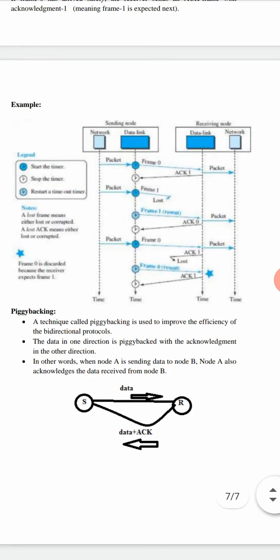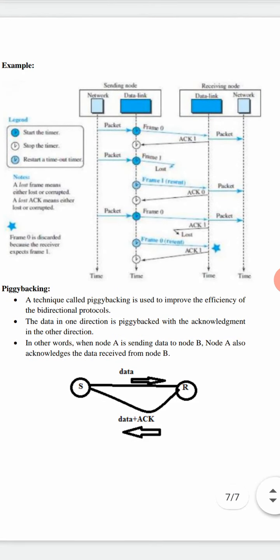Then we have the topic called piggybacking. We'll see what we mean by piggybacking. This is the technique which is used to improve the efficiency of bidirectional protocol. We'll see the meaning of bidirectional protocol. You can just consider the diagram. We have the sender, we have the receiver. Now sender will send the data to receiver.